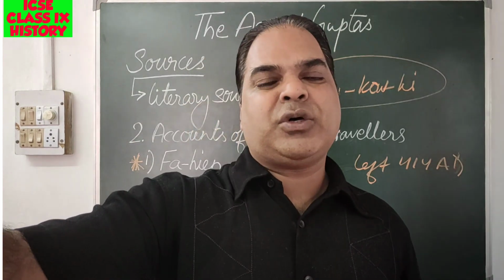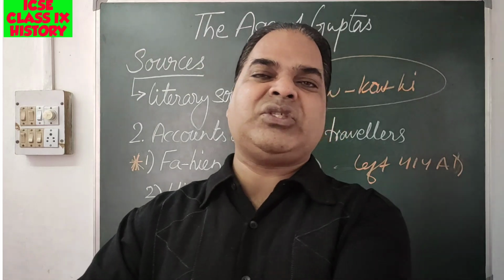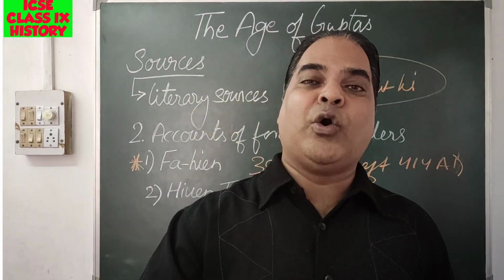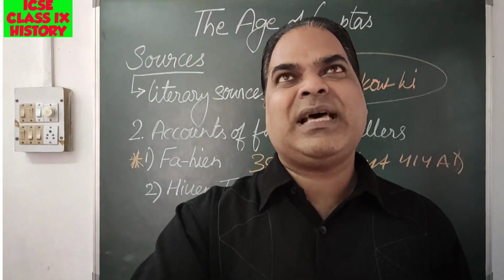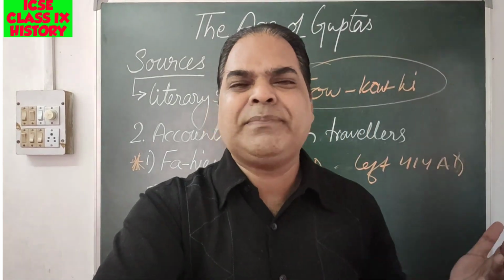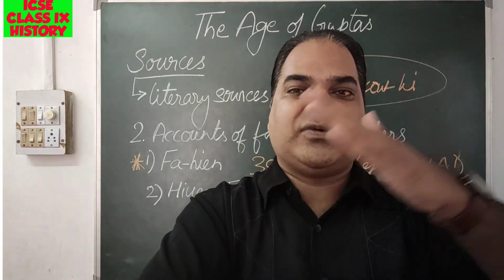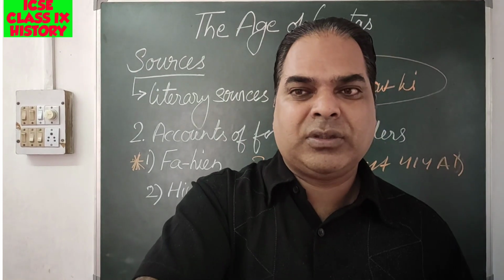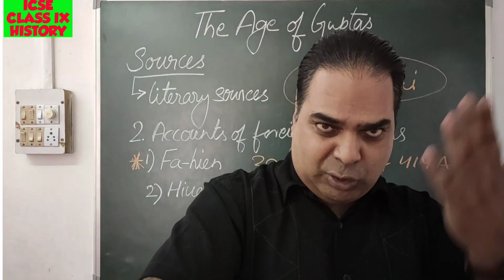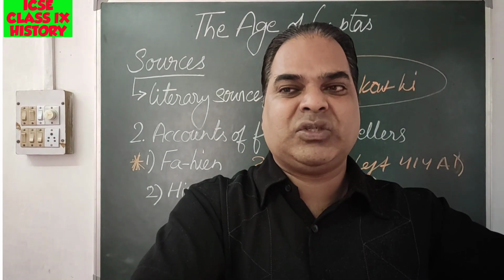So Fa-hien also left behind valuable information regarding the overseas trade of India. He says that ships full of precious merchandise left the ancient harbors of Sopara, that is Maharashtra, Bharuch and Cambay, that is in Gujarat, for distant foreign markets.